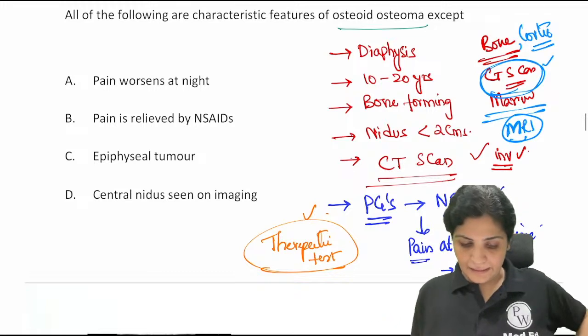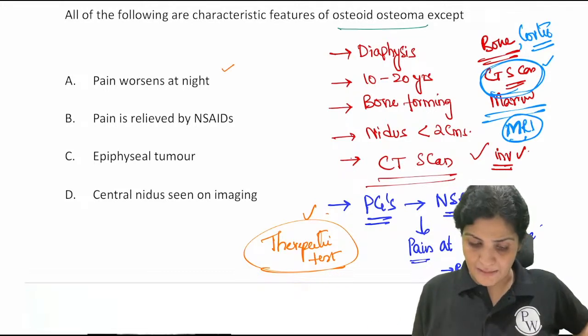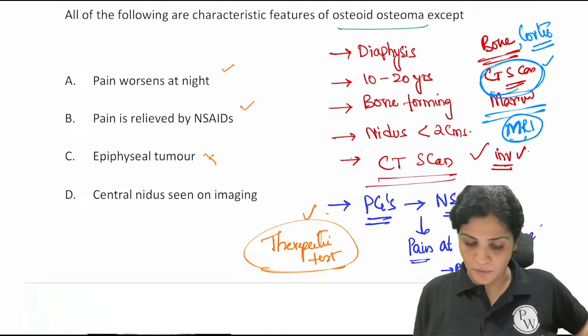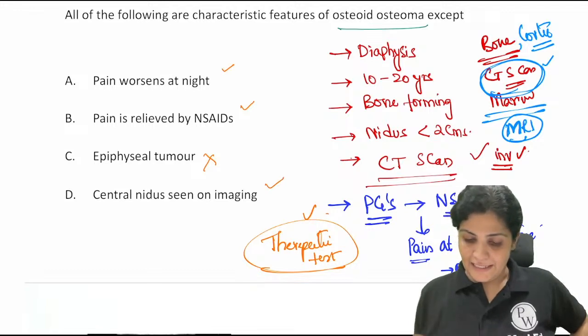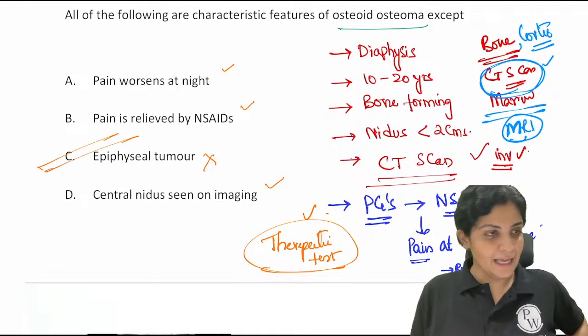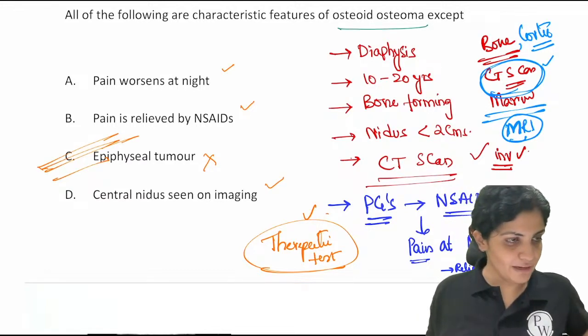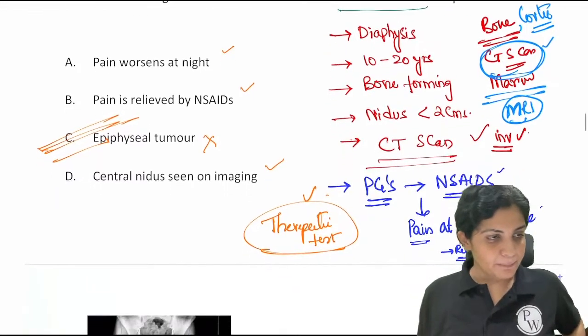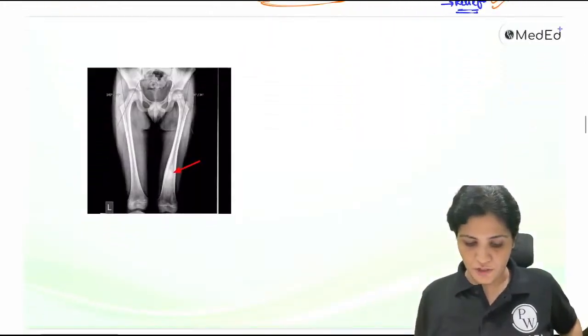So we have completed. Pain worsens at night. Yes. Pain relieved by NSAIDs. Yes. Epiphyseal tumor. Wrong. Central nidus is seen. Yes. Very good. So the answer is C. Have you answered C? Very good. Most of you have answered C. Very good. I'm happy. Soft tissue. Yeah, whenever there is soft tissue, you go for MRI.